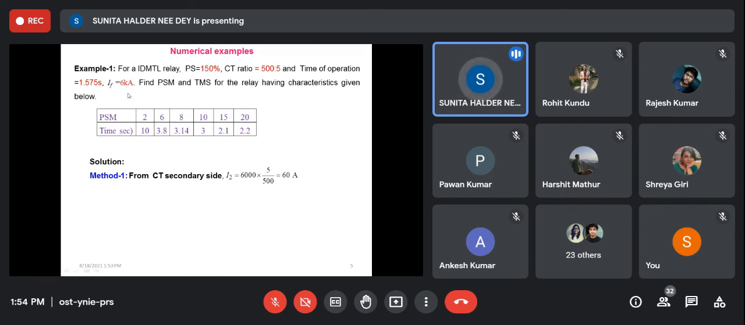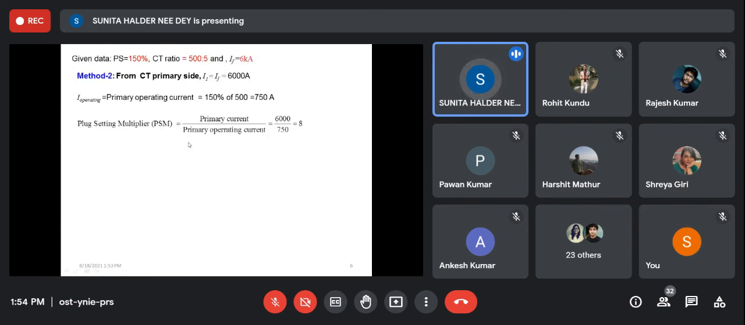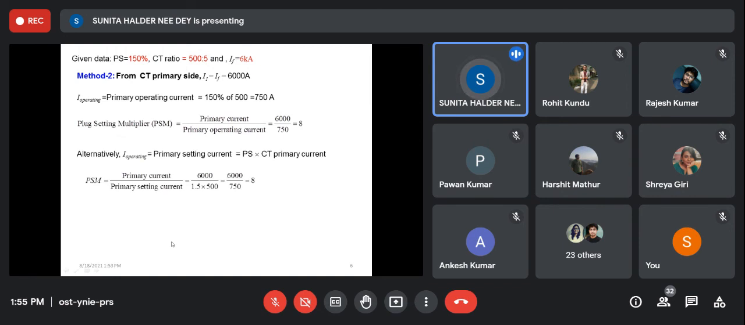Then if we go to the secondary side, 6 kiloampere gives a secondary side current of 60 ampere, and 150% is the plug setting. If the secondary current rating is 5 ampere, then the relay will operate at 150% of that, that means 7.5 ampere. Then what will be the PSM? 60 by 7.5 is 8. Similarly, if we go from the primary side, as I was discussing, the primary current is 6000 ampere and we have set 150% of 500, 750. So the plug setting multiplier will again be 8. Then again, from method 2, the plug setting current is the plug setting into CT primary current.